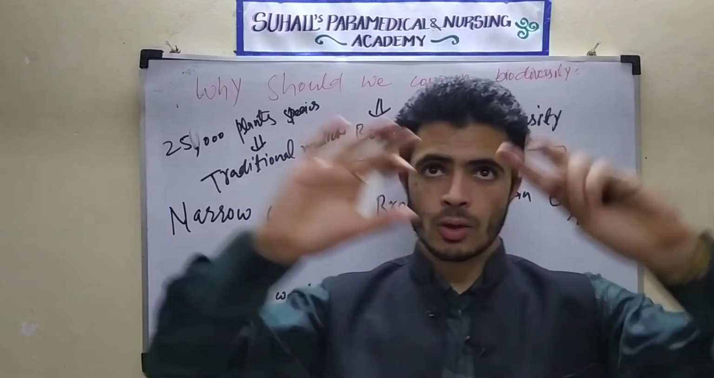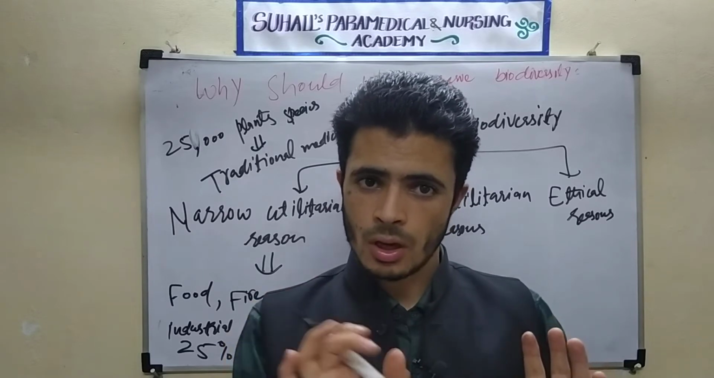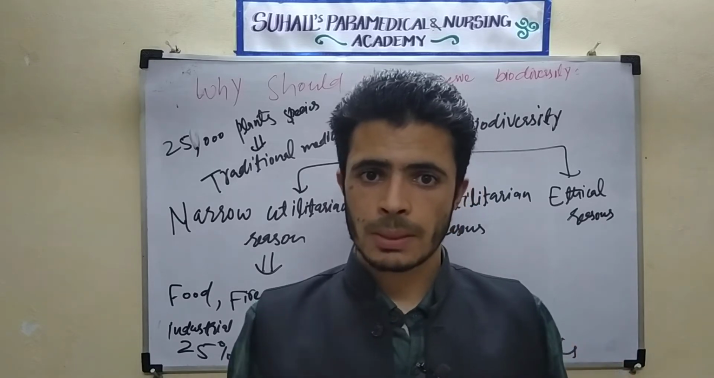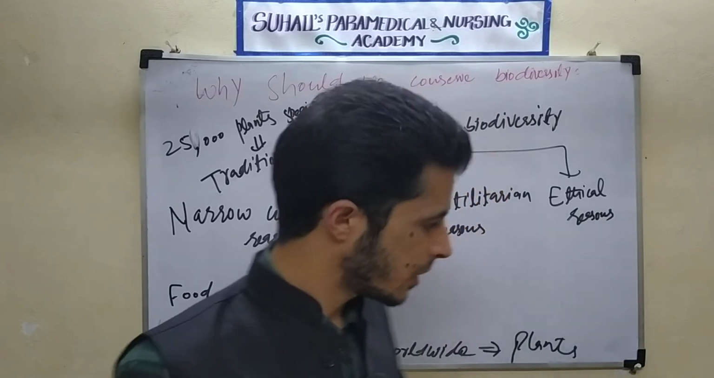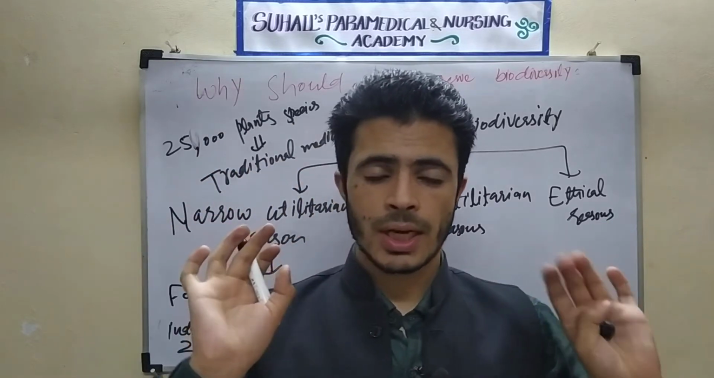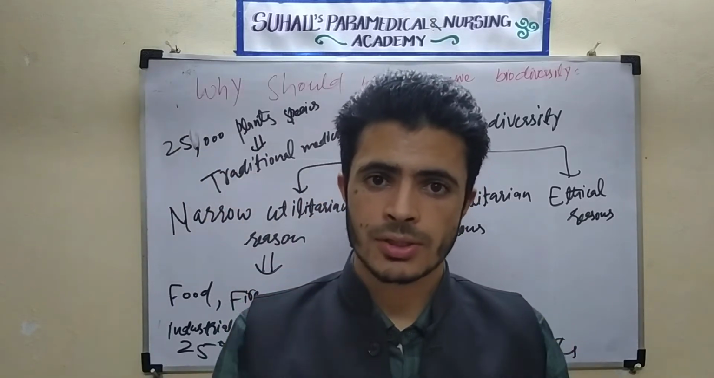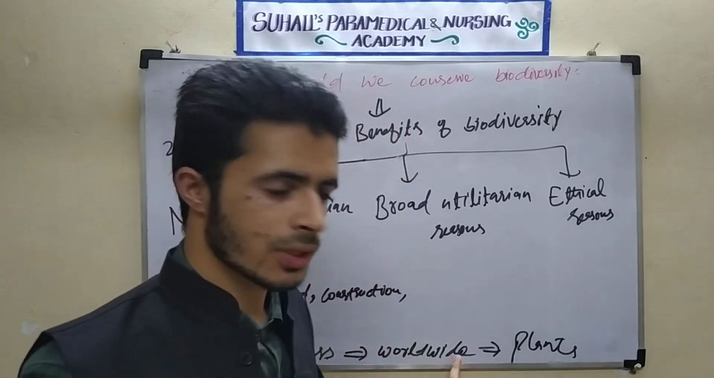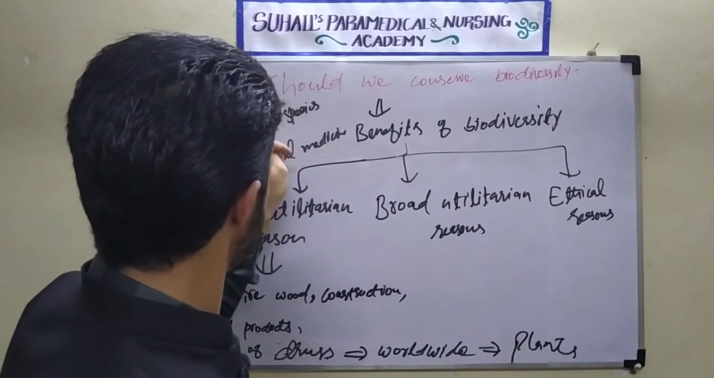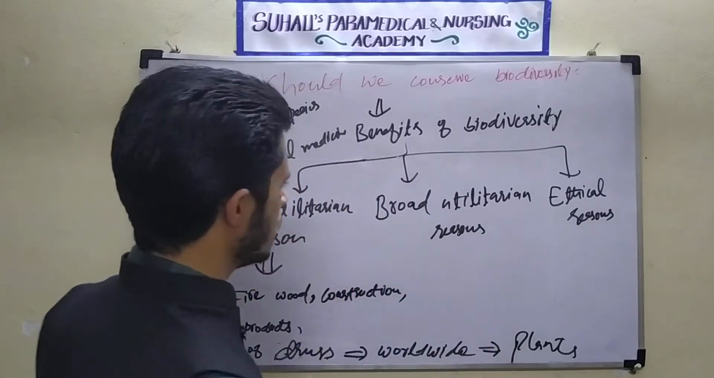So if we see that in the whole world there are medications, there are drugs. Of these drugs, 25% are used for the purpose of treatment of humans. I am saying this worldwide, not just in India. Worldwide, 25% of the drugs we are getting from the plants. See, two important points are there. One is this, another is that 25,000 plant species are used for the formation of traditional medications. This was all about the narrow utilitarian reasons.